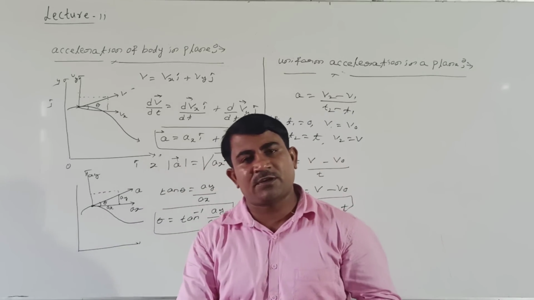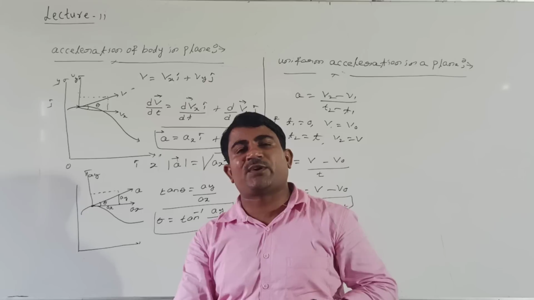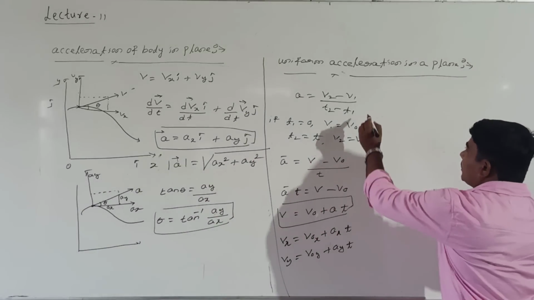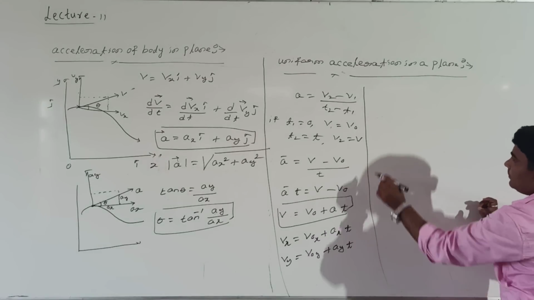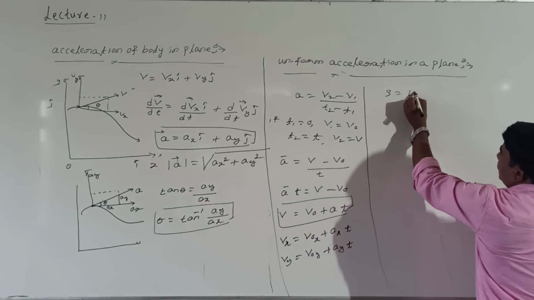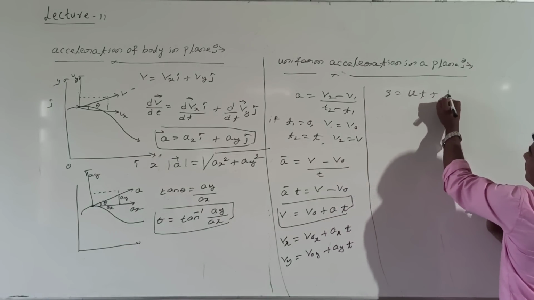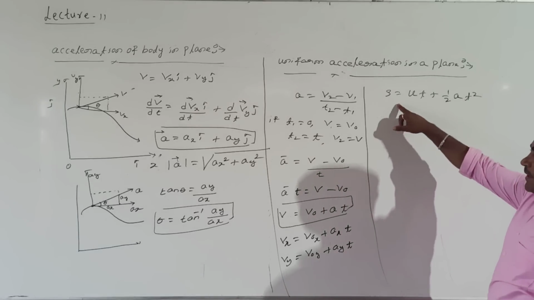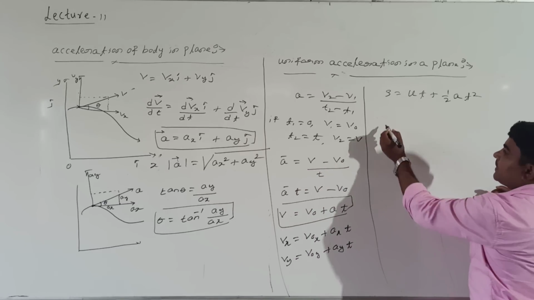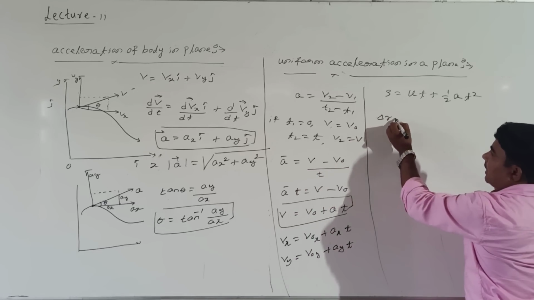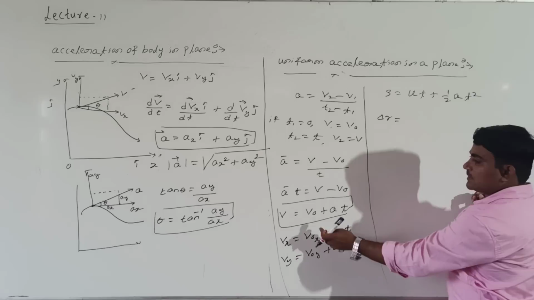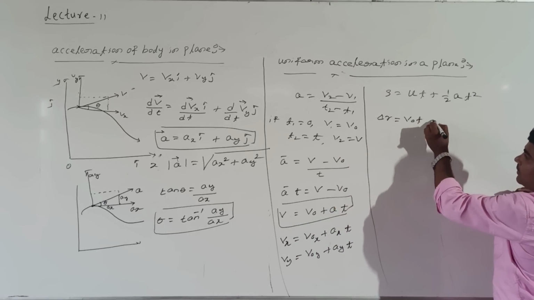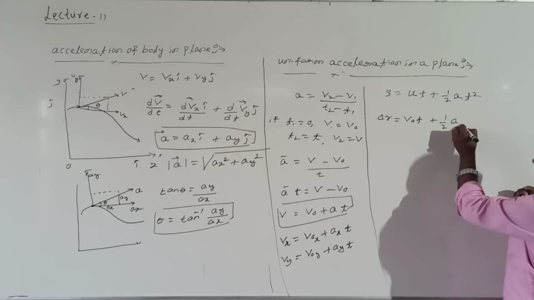Similarly, we have one more equation. S is equal to ut plus half at square. Look at me here. Here S means displacement vector. How to represent displacement vector? Displacement vector equal to del r. And u can be replaced here by the v0 quantity. So del r equals v0 t plus half a t square.